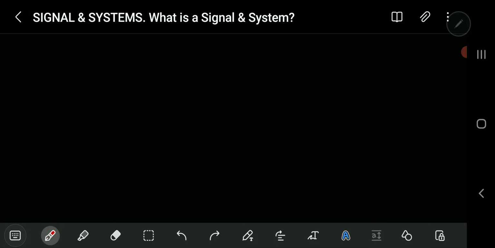So if you're talking about signal and system, one of the things that you have to make sure you understand is what signal and system actually mean. So, talking about the definition. Now let's start off with that.